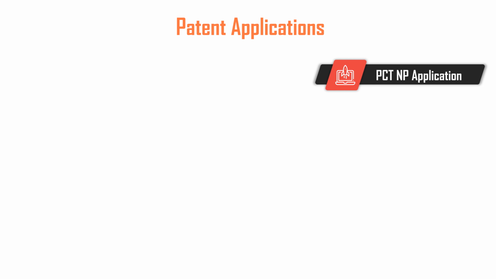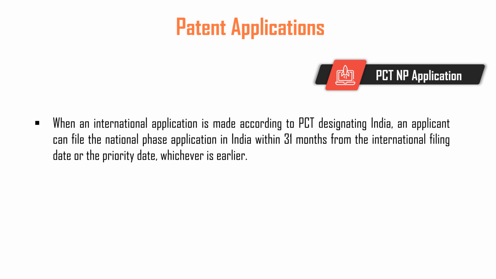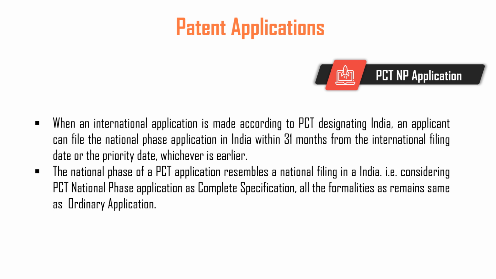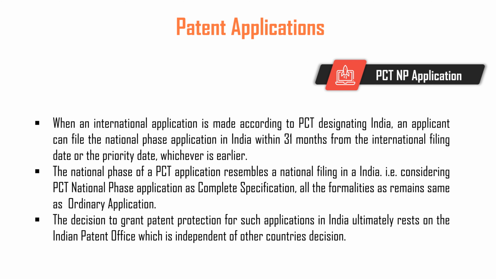PCT national phase application. The national phase application follows the international phase. It is necessary for an applicant to file a national phase application in each designated country where protection is sought within the time prescribed under PCT, that is within 30 or 31 months from the priority date. However, this time limit may be increased through national laws by each individual member country.